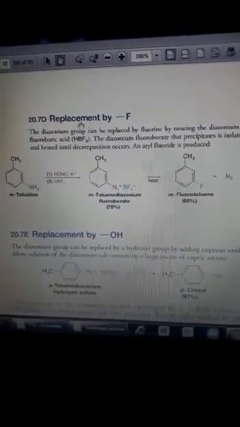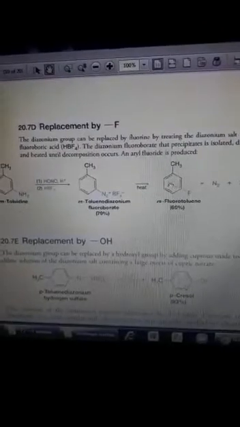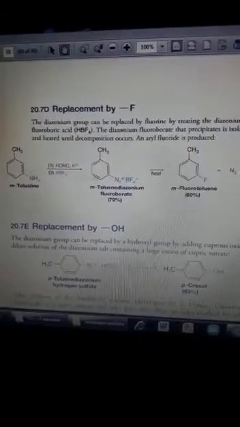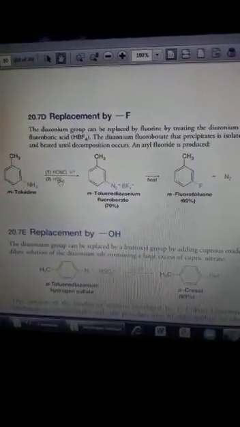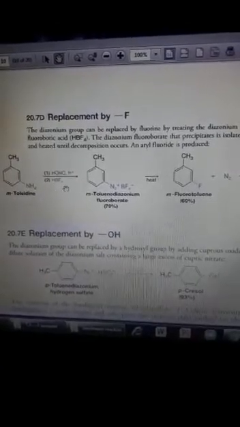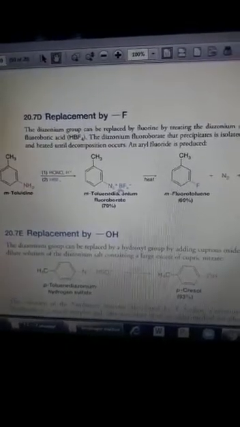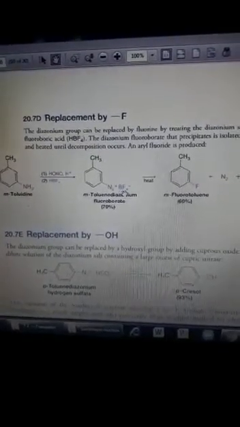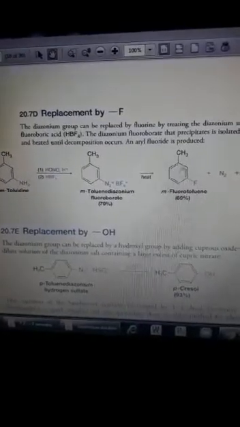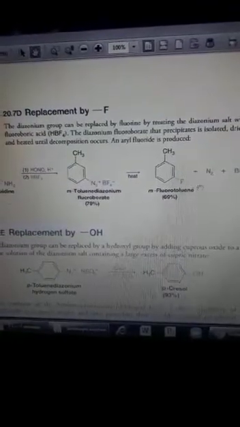Those compounds which cannot be prepared easily, for example replacement of fluorine. Fluorine is difficult to replace in the aromatic ring. We use here the Sandmeyer-type reaction for the replacement of this fluorine, along with nitrous acid and in the presence of sulfuric acid and HBF4, creating here a diazonium compound which reacts with BF4 negative as counter ion, which will give rise to the replacement of this N2 with fluorine.